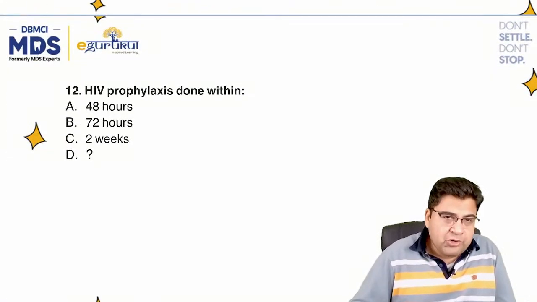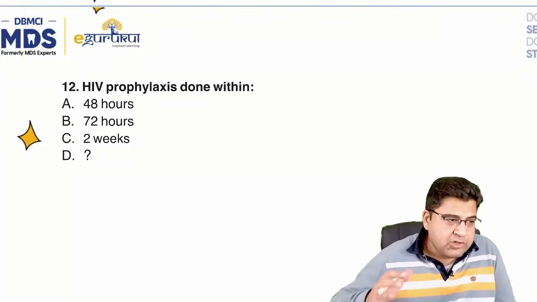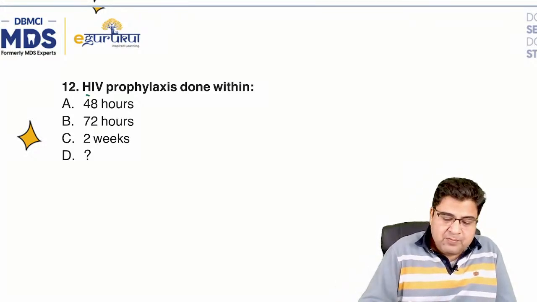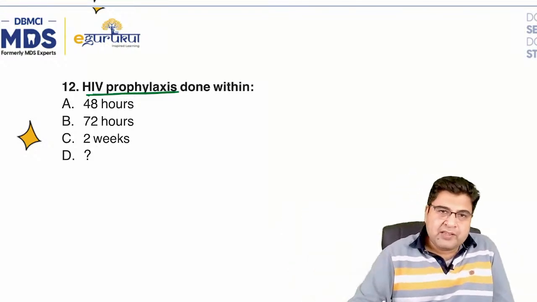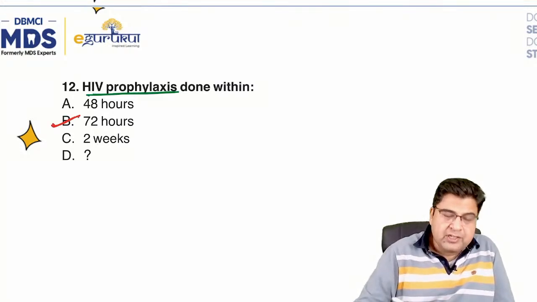Now I'm not sure about these questions. After question 11, whatever question I display, I'm not sure whether that question was actually asked in the exam or not. So question number 12 is based on HIV prophylaxis. HIV prophylaxis should be done within 72 hours.